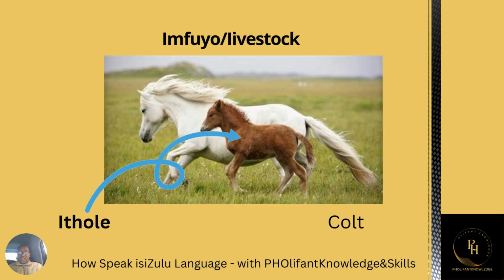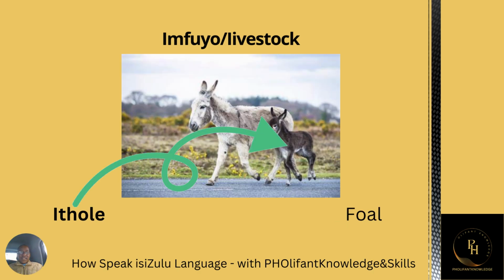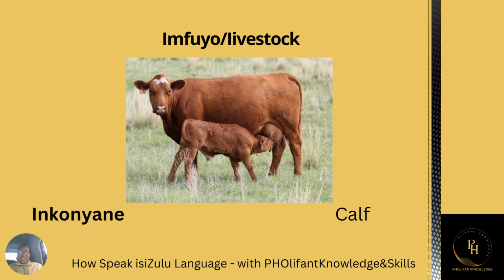A colt is a baby horse. A baby horse is called a colt. In isiZulu, it is called ithole. Ithole. This is a baby donkey. A baby donkey in isiZulu, it is called ithole. Same as the horse. Ithole. This is a calf, a baby cow.